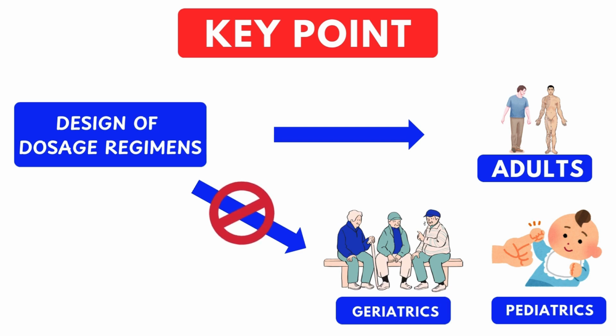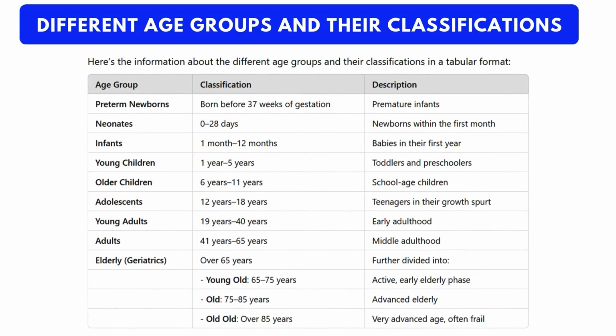Let's discuss why these precautions are necessary. First, we'll talk about pediatrics, and then we'll move on to geriatrics. Alright, let's quickly go through the classification of age groups. This table outlines the different stages of life and how we categorize them.